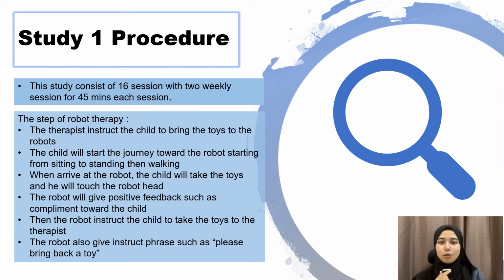Then the child needs to bring back the toy to the therapist with the instruction from the robot. So, the function of the robot here is not for mimicry purposes, but as a mate for the child to be happy to walk and feel motivated to walk. This process will be repeated for 45 minutes. The repetition is needed in motor learning because it is important for the child to learn and remember the movement.